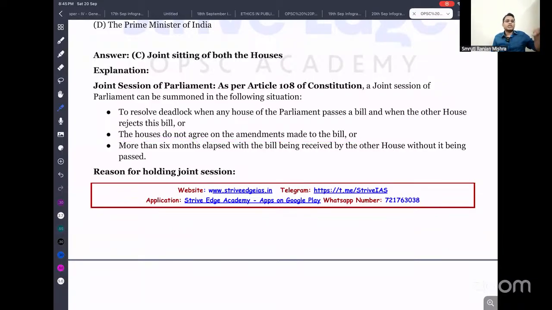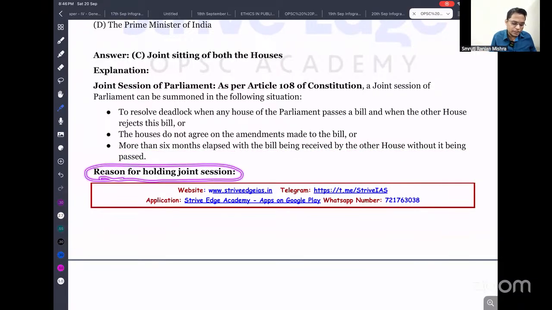Let's say the first House passed the bill, it is transferred to the second House, and the second House amended some provision of the bill, and that is not accepted by the first House. So that also leads to a joint sitting. Or more than 6 months lapse after the bill is received by the other House without being passed. So that leads to the starting of the joint session of Parliament.